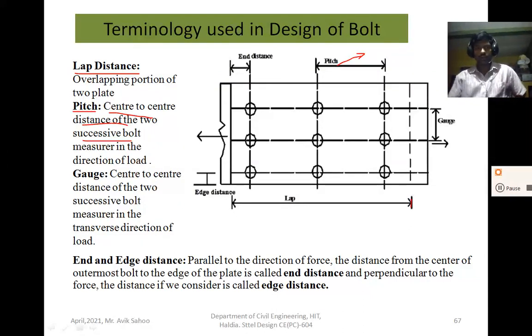And what is gauge distance? This is also a center to center distance of two successive bolts, measured in the transverse direction of load. So in the transverse direction of load, when the distance is measured from center to center, from bolt to bolt, then this distance is called gauge distance. The pitch is measured in the direction of force, whereas the gauge is measured in the transverse direction of the load.